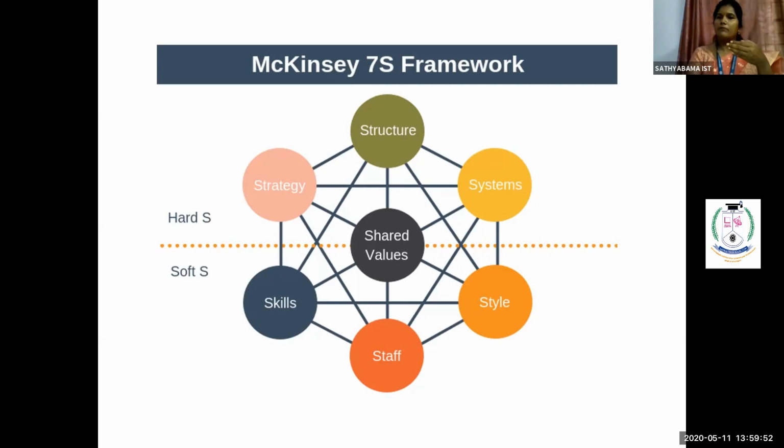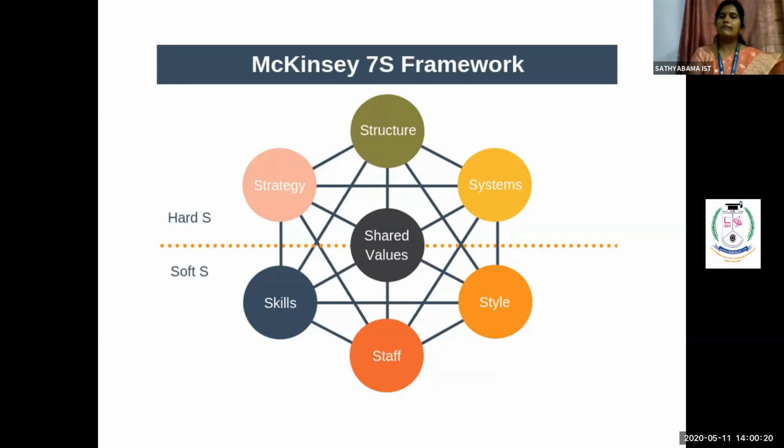All the top level people have to share their values with the lower level people, and all the lower level people, the employees, have to share their views and ideas with the top level people. So shared values come as the moderator between the hard S's and the soft S's. This is the full content of the 7S framework model.